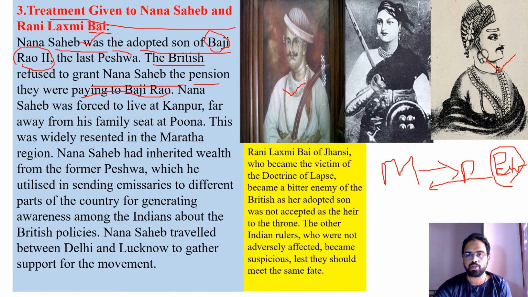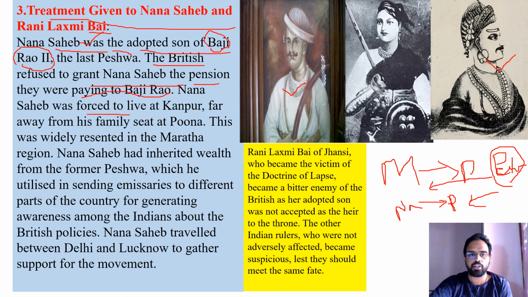Bajirao was a regular ruler, so they used to pay him pension. But after the death of Bajirao, Nana Sahib, his adopted son, was refused pension by the Britishers. They said that Nana Sahib is not the legal son of Bajirao, so we don't pay any pension to you.